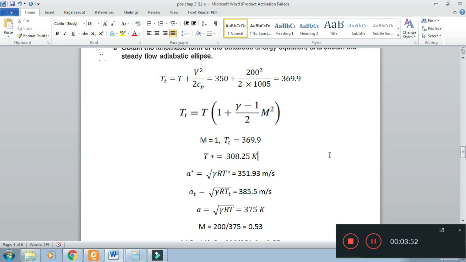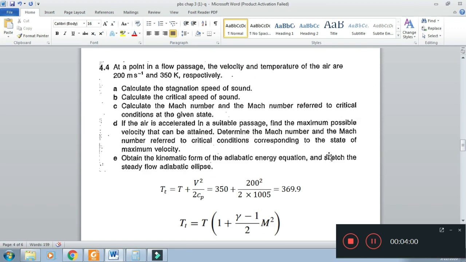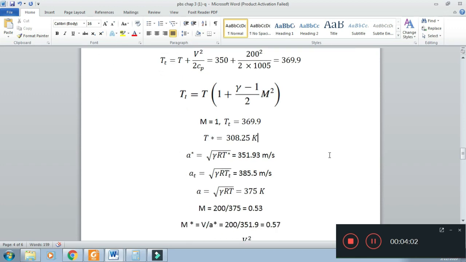Then at the given conditions, we will find the velocity of sound, square root of gamma RT. T is given. The value of T is 350 Kelvin. We substitute in the formula of velocity of sound, and we get 375 meter per second. 375 meter per second is the velocity of sound under given conditions.